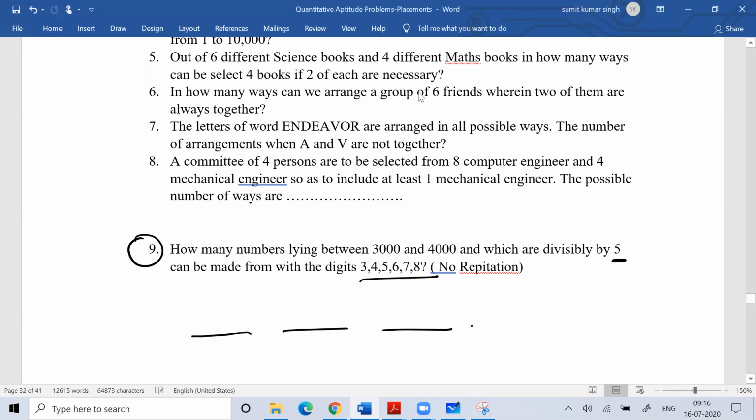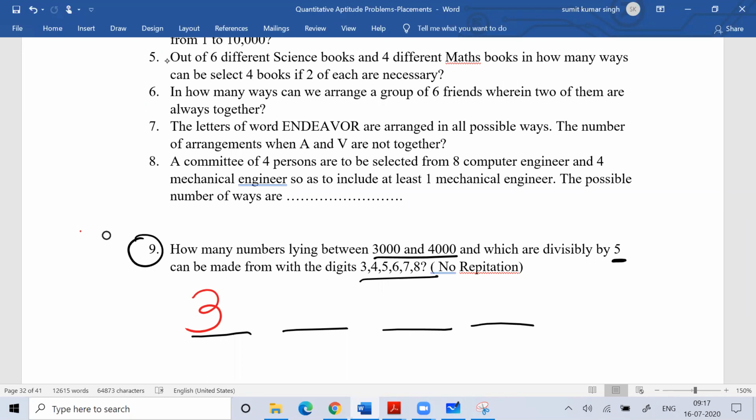So you have to make a number between 3,000 and 4,000. So if you have to form a number between 3,000 and 4,000, you can understand the first digit should be 3. The first digit cannot be 4, 5 and so on, because then your number will be more than 4,000.